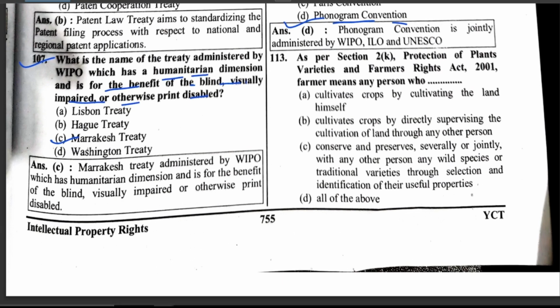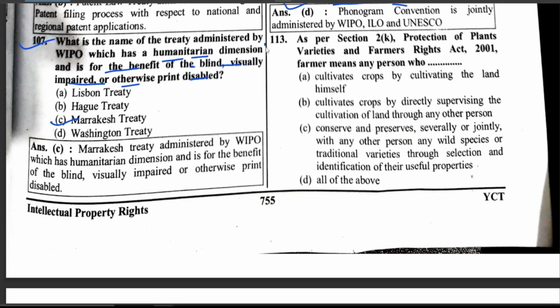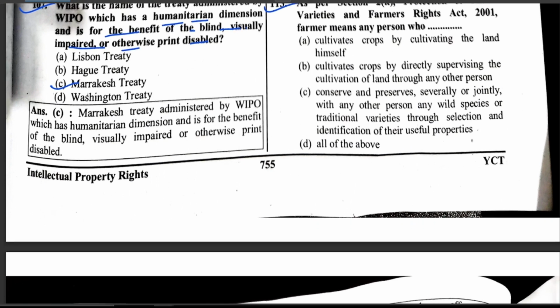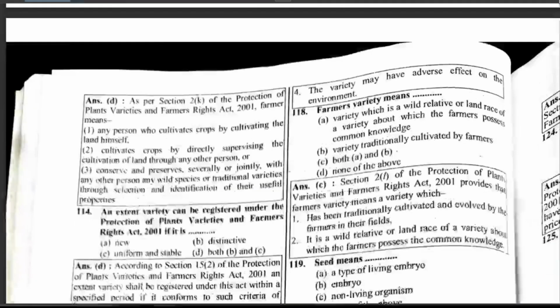As per Section 2(k) of the Protection of Plant Varieties and Farmers' Rights Act 2001, farmer means any person who cultivates crops by cultivating the land himself, cultivates crops by directly supervising the cultivation of land through any other person, or conserves and preserves, severally or jointly with any other person, any wild species or traditional varieties through selection and identification of their useful properties. Hence, all of the above.